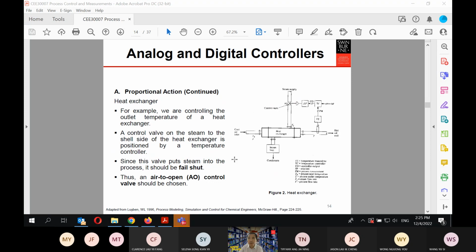Okay, everybody get it up to this point? This is something that you need to understand. If it is something like steam or fuel, you have to design your control valve to be fail shut. If it is something like cooling water or a coolant into your system, it should be designed to be fail open. This is very basic. All chemical engineers need to know.